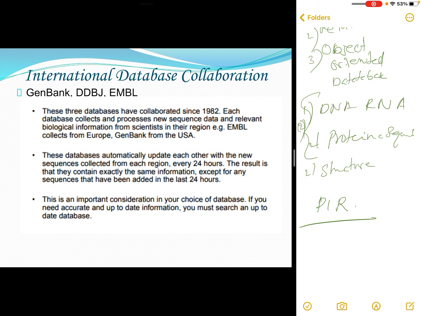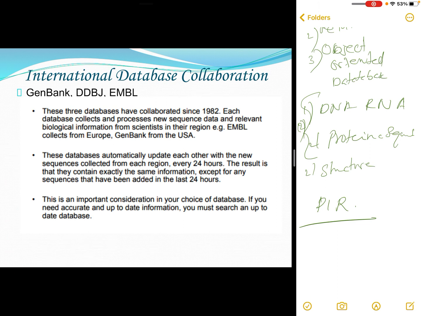As a result, at any time, if you look at the sequences or entries, they are almost the same in GenBank, DDBJ or EMBL. This is international database collaboration.